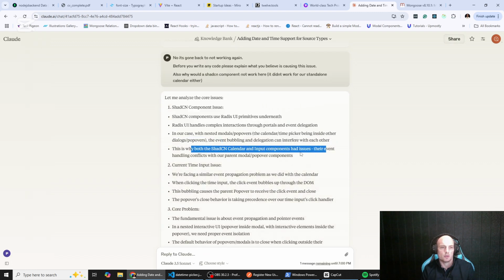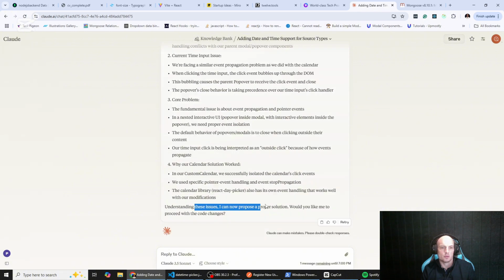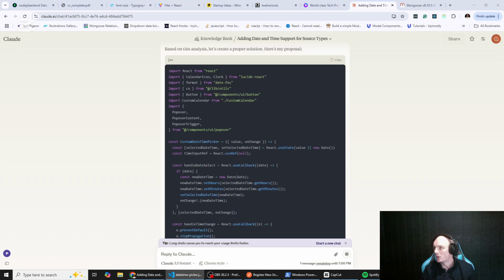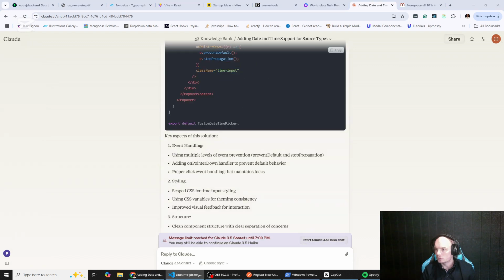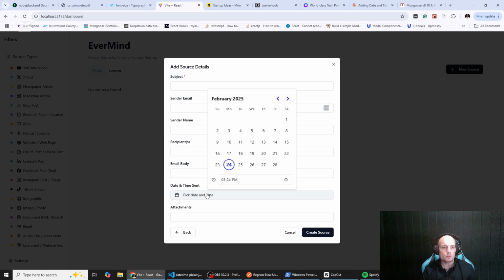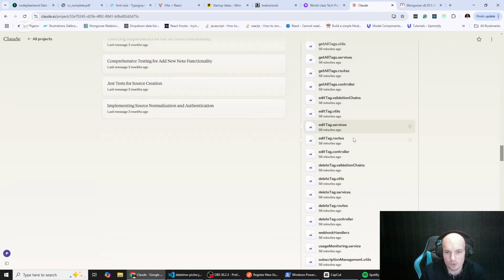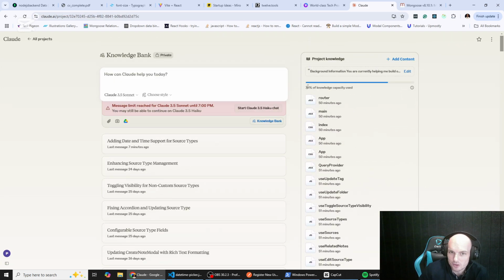So here's me trying to point out a little bit more, hey, we are using a ShadCN component, what's possibly the issue there. And, as usual, we're going to see those message limits reached. So I think in a second the video is going to cut over and it'll be another day and we'll keep tackling this. Or potentially I move over to ChatGPT, I can't recall now.